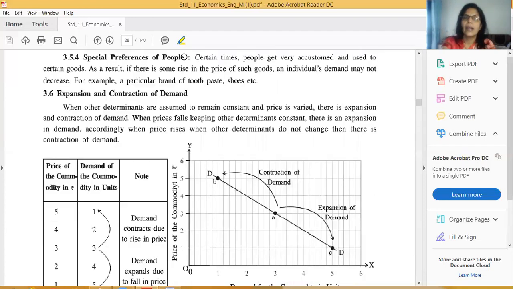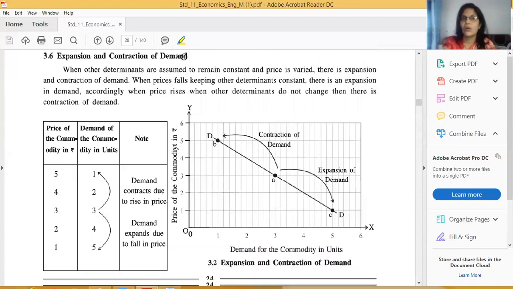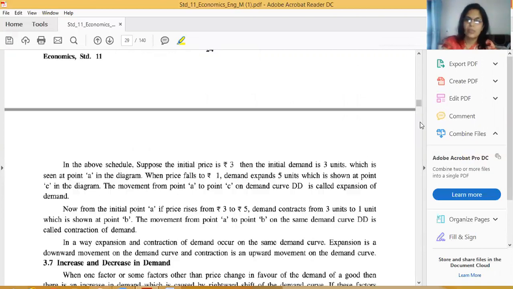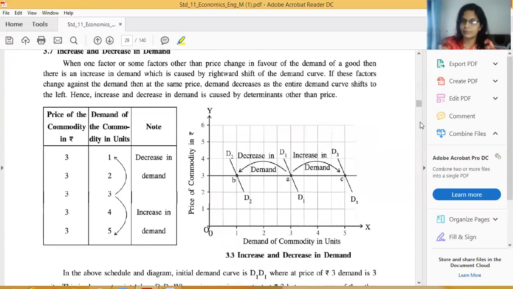Here, expansion and contraction of demand. Expansion and contraction of demand, in this case, is when price is changing and all other factors are constant. This is the main thing in both these answers. Expansion and contraction of demand and increase and decrease in demand. We have these two topics, friends. First one topic I said is expansion and contraction in demand, and next one topic is related to increase and decrease in demand.